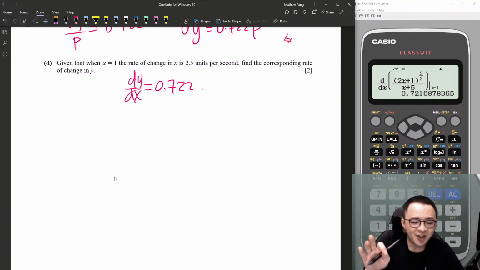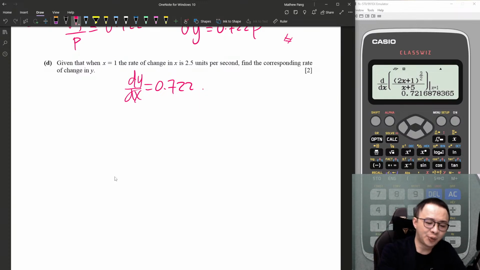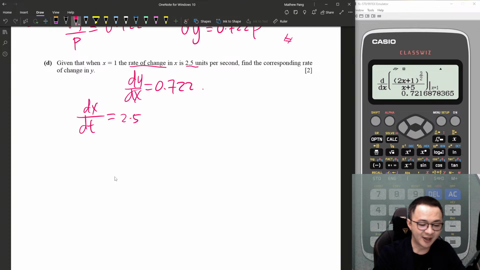The rate of change of x, dx/dt, is 2.5 units per second. Find the corresponding rate of change in y, dy/dt.